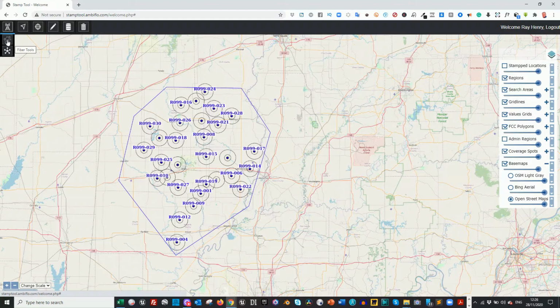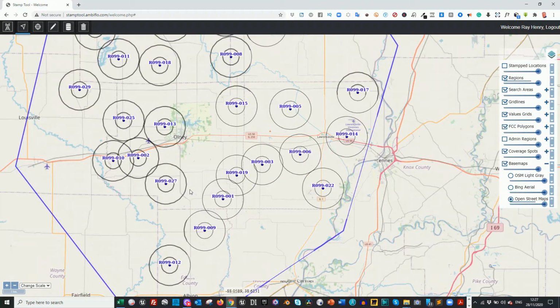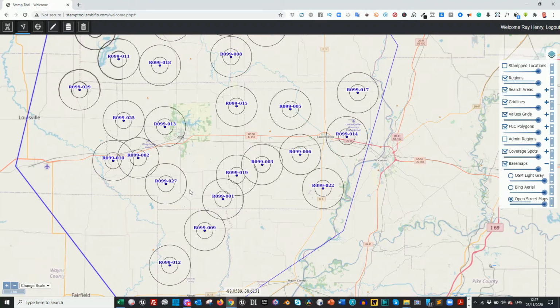Just what I will briefly say is that we've got 3 different toolbars in the GIS application. We've got fiber tools, we've got fixed wireless access, and in this particular use case we're looking at the wireless application and wireless toolbar. In this scenario we're seeing a blue shape, which is a region that's been agreed with the customer, and these search rings that you see on the screen are the locations that have been identified from the Site Finder tool, and you'll find out more about the Site Finder tool in video number 4, which is about the geodata analysis.